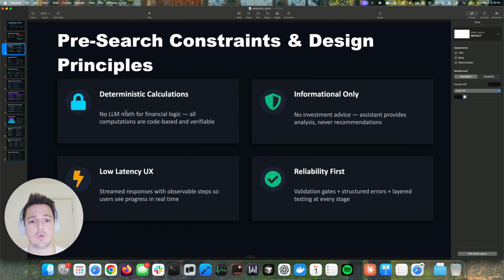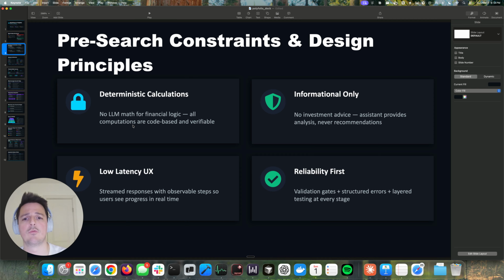We wanted to make sure that the agent would only run deterministic calculations and no LLM doing any math. All financial logic running specifically through custom Python tools that we created. We wanted to make sure that the agent only provides informational answers, not giving investment advice, making sure that we stick with compliance and regulations.